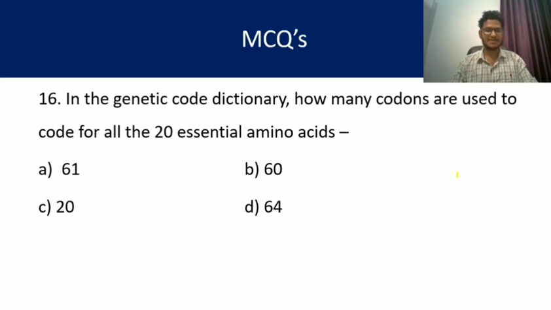Question number 16. In the genetic code dictionary, how many codons are used to code for all the 20 essential amino acids? There are a total of 64, but out of the 64, 61 code for 20 different essential amino acids. So 61 are sense codons and 3 are nonsense codons. So here the answer is A, that is 61. 61 codons code for 20 different essential amino acids.